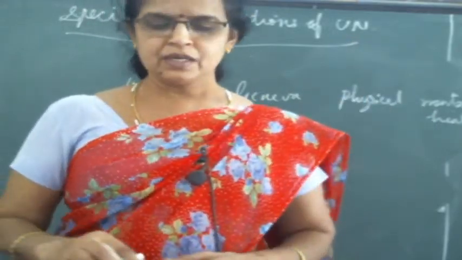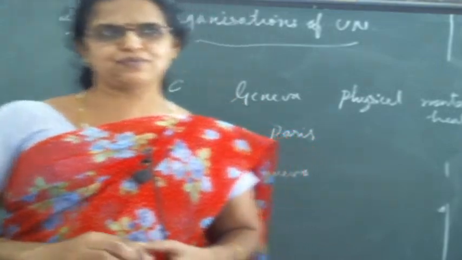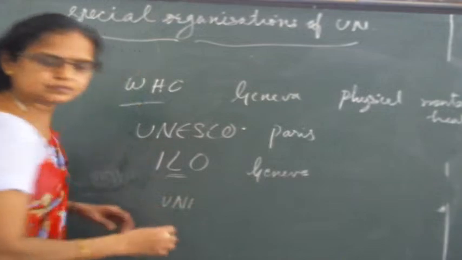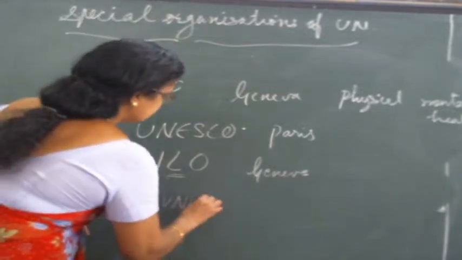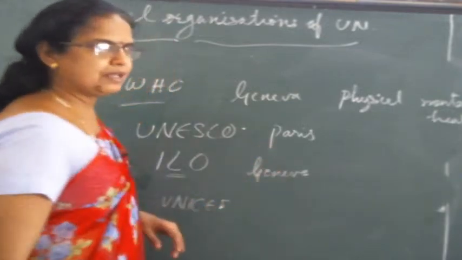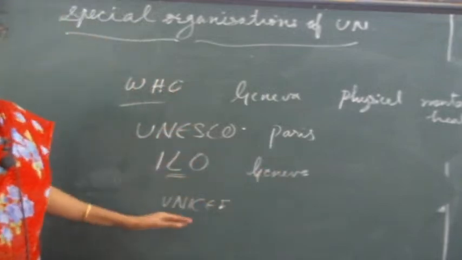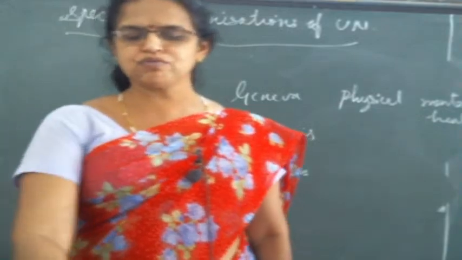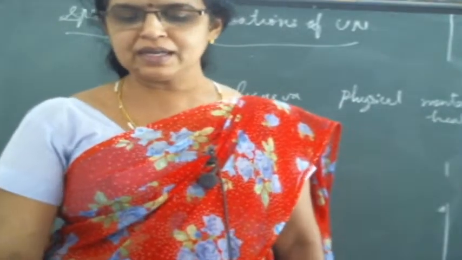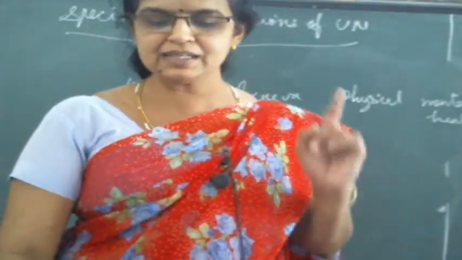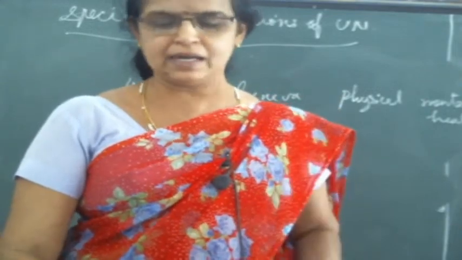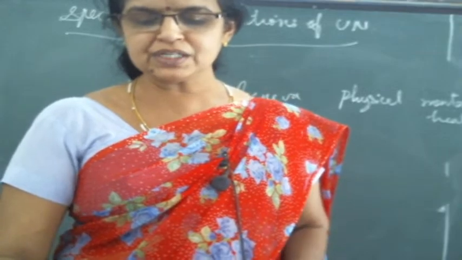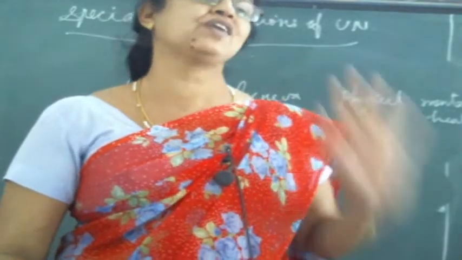Okay. Next one, UNICEF. Short form is UNICEF. When you write all this, you try it in capital letter only, not in small letter. Okay? UNICEF. Now see, what is the full form of UNICEF? United Nations International Children's Emergency Fund. Now some changes are there. Now it is United Nations International Children's Fund.